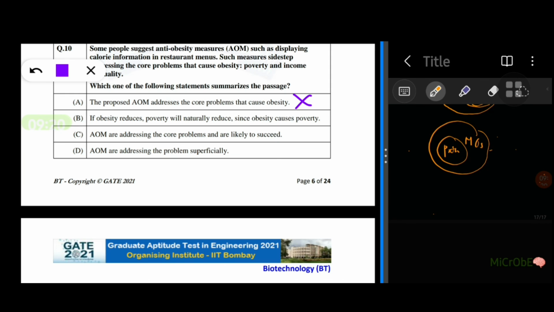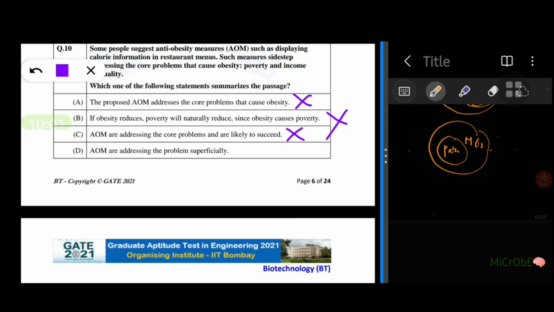If obesity reduces, poverty will naturally reduce since obesity causes poverty. It's totally not logical, and it has nothing to do with the given passage, so it is cancelled. Now the third option, anti-obesity measures are addressing the core problem and are likely to succeed. It's basically saying that these measures are sidestepping the core problems such as poverty and income inequality. So that also does not summarize the passage.